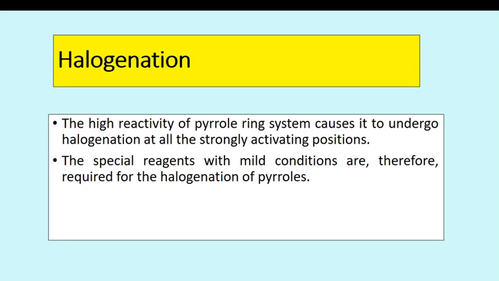Then, halogenation reactions of pyrrole. The high reactivity of the pyrrole ring system causes it to undergo halogenation at all the strongly activating positions. Special reagents with mild conditions are therefore required for halogenation.